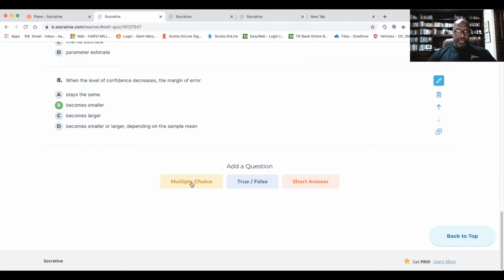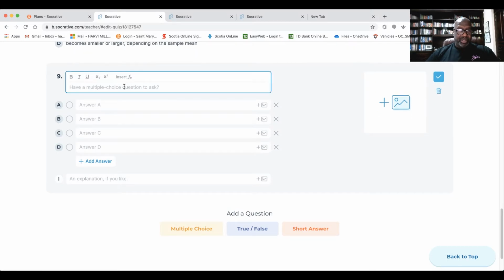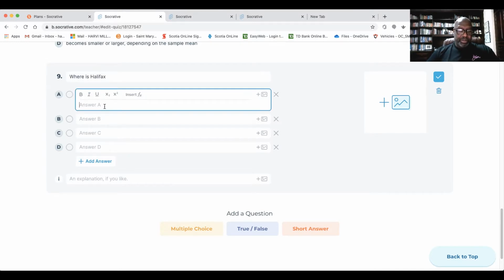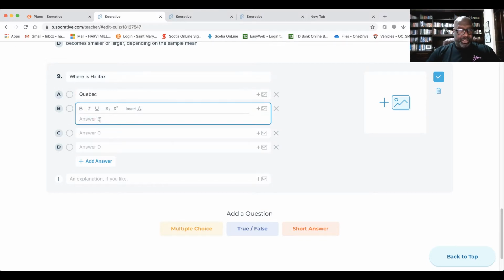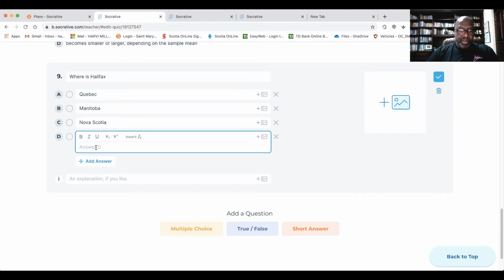So if I wanted a multiple choice question, I simply put the question text right here. Where is Halifax? And then you put the answers, of course. In Quebec, in Manitoba, Nova Scotia, and in PEI.